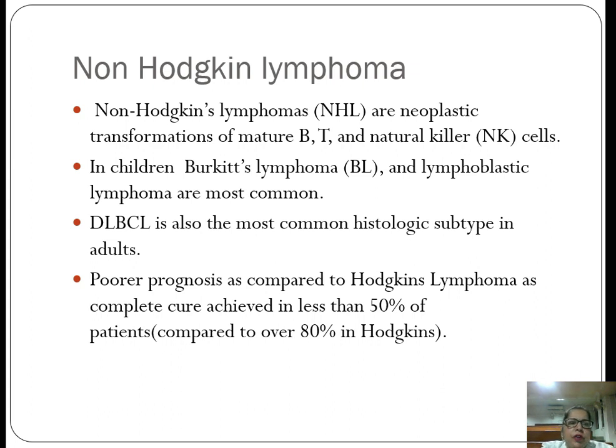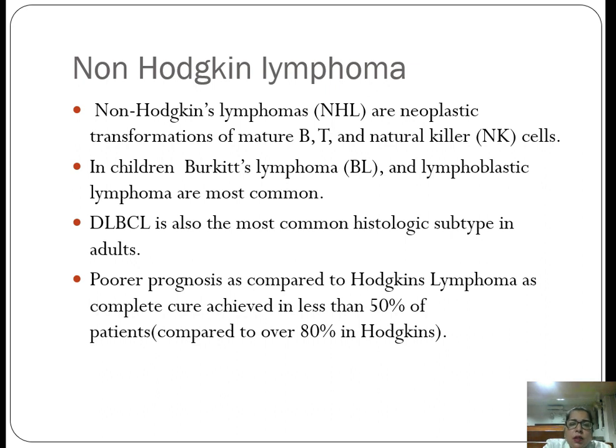Now coming to the first category, that is the non-Hodgkin lymphomas. Non-Hodgkin lymphomas are the neoplastic proliferations of mature B cells, T cells or natural killer cells. Burkitt lymphoma and lymphoblastic lymphoma are the most common lymphomas found in children, whereas in adults, diffuse large B cell lymphoma is the most common histologic subtype.